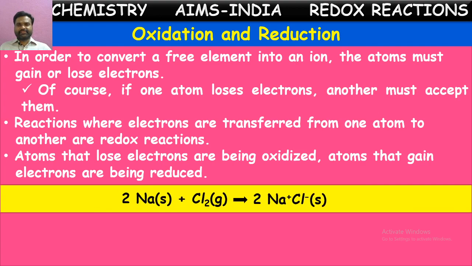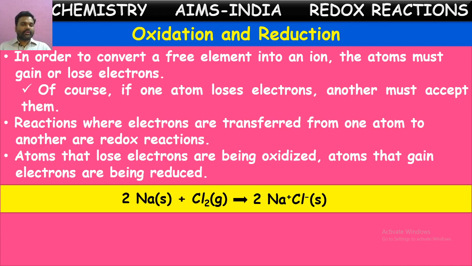If you observe this equation, as we said, ionic reactions are redox reactions, we can say simply. Because in ionic reactions only, this transfer of electrons occurs. One element will lose electrons, and the other element will gain those electrons. These two will occur simultaneously. Hence, these ionic reactions we can also call redox reactions.